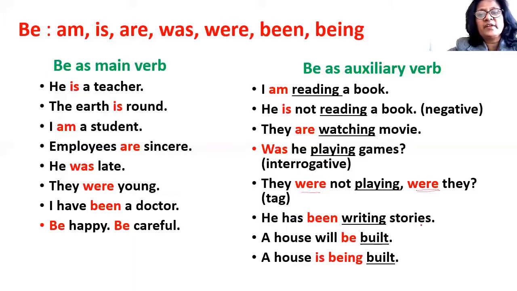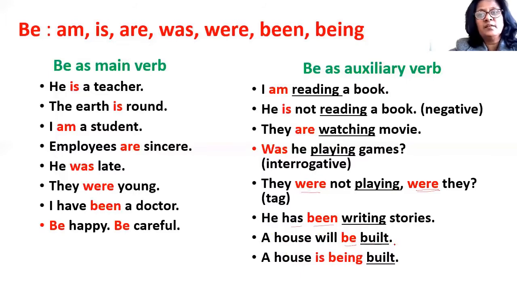He has been writing stories. Write is the main verb and has been, these are auxiliary verbs which indicate that the sentence is in present perfect continuous tense. A house will be built. The sentence is in passive voice and be is the auxiliary verb here.